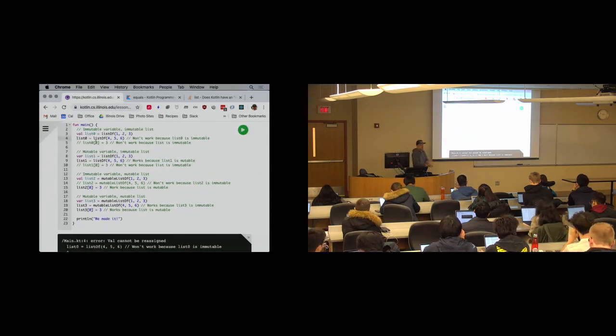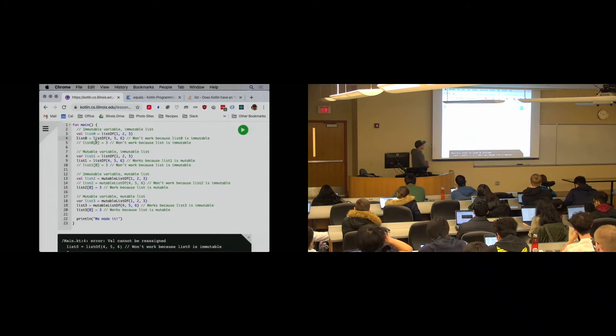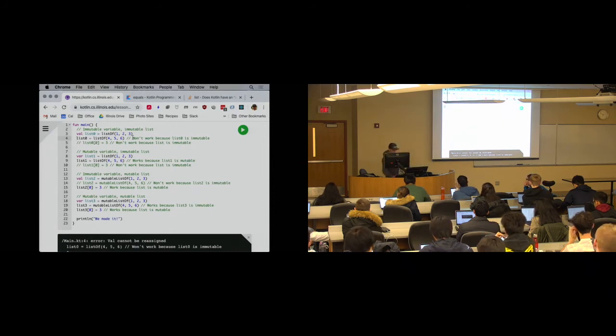This is just a little subtle on some level. It's something you'll get used to, right? Val and var are a property of the variable and don't allow me to reassign it to a different object of any kind, right? The list and mutable list and map and mutable map, which we're about to see, determine protections applied to the collection of elements, right? Okay, good.